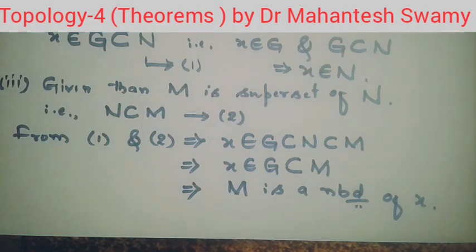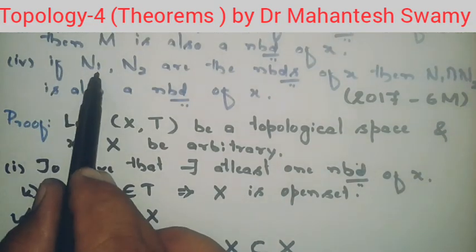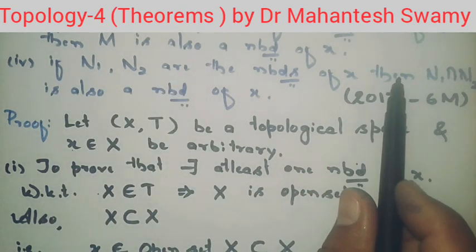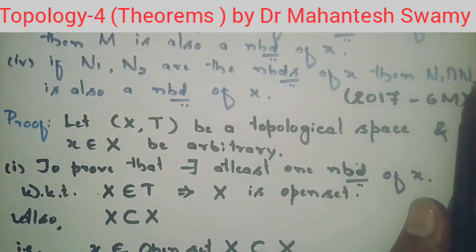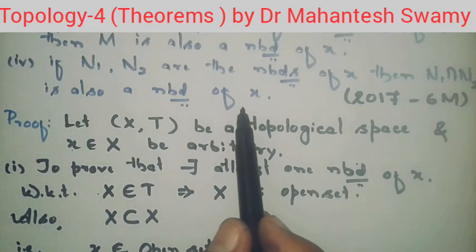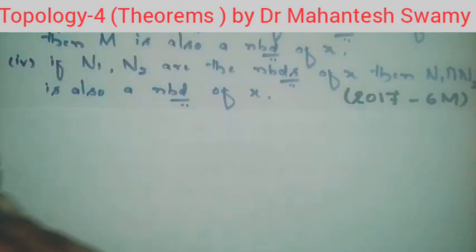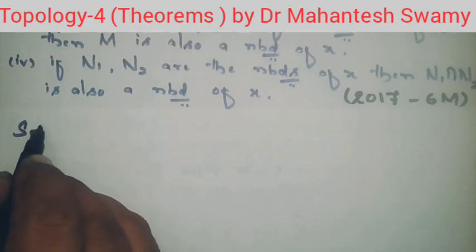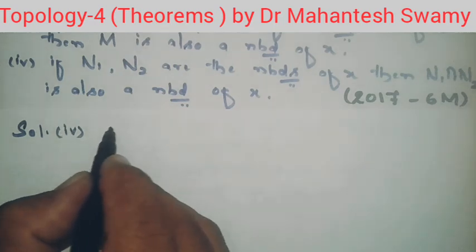Now let us see what is the fourth result to be proved. If N1 and N2 are neighborhoods of the point X, then the intersection N1 intersection N2 is also a neighborhood of the point X. So let us prove this result. That is the proof of the fourth part of the theorem we are considering.